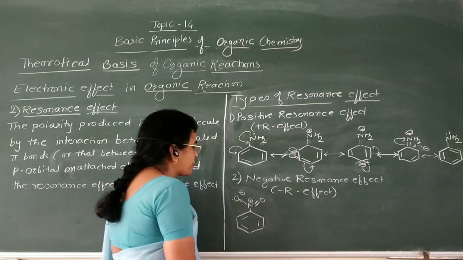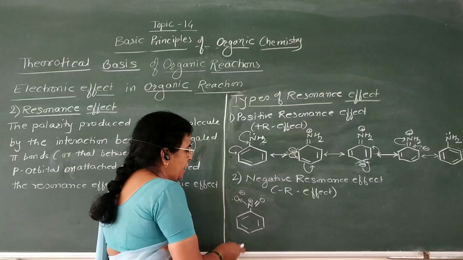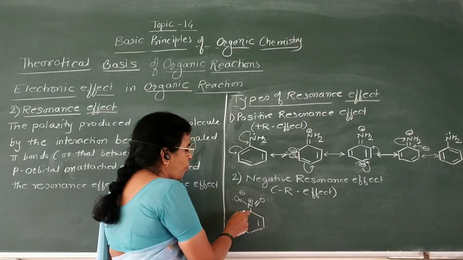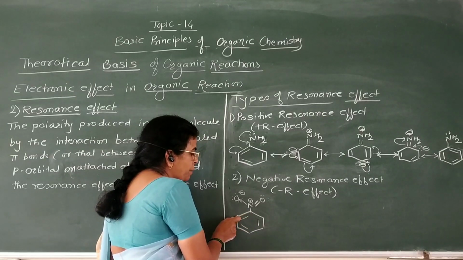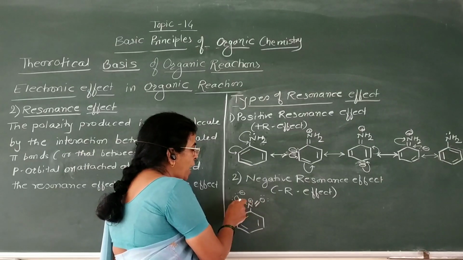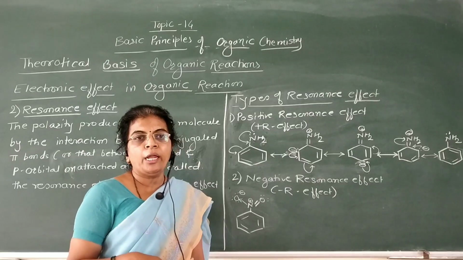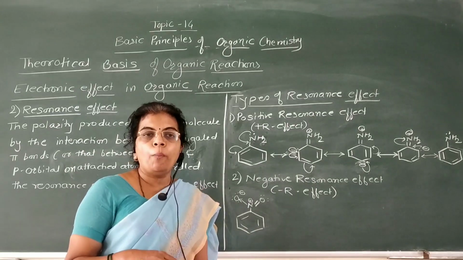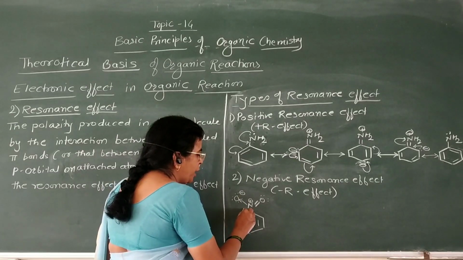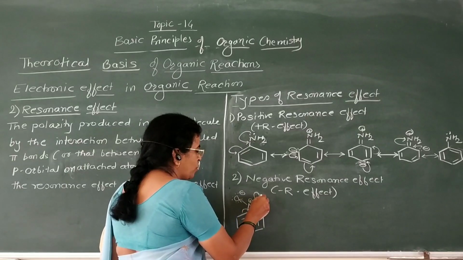Now when resonance occurs, transfer of electron takes place from this benzene ring to this nitrogen atom, because this nitro group is an electron withdrawing group, that is, it takes electrons towards itself from the benzene ring, and therefore this transfer of electron takes place from this benzene ring to this nitro group like this.